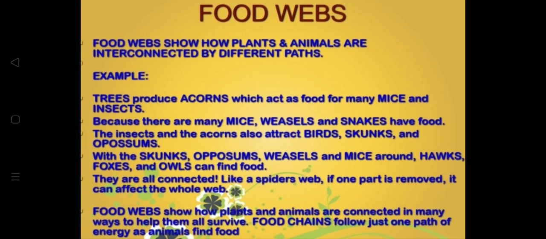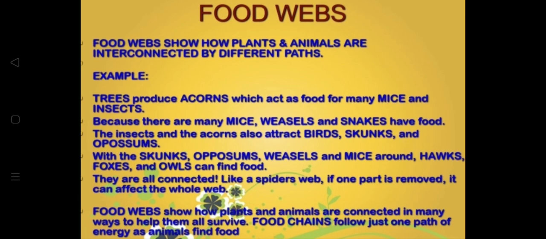Now, food webs. Food webs, we discussed in the last lecture. Food webs show how plants and animals are interconnected by different paths. Now, when we spoke about food web, it is actually a detailed interconnecting diagram which shows the overall food relationship between organisms in a particular environment.